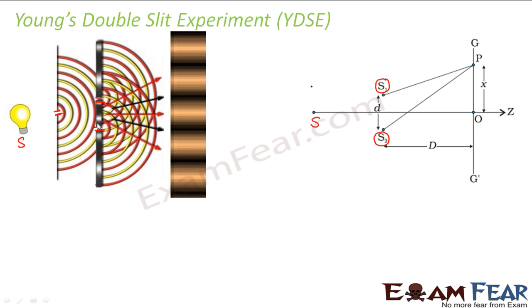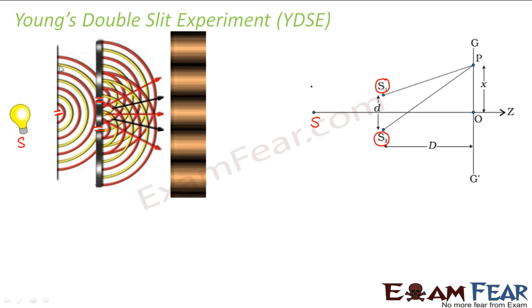Right? Now on the screen, he observed alternate dark and light bands. How did this happen? Let us look at it. Now when this ordinary source of light was made to pass through the small slit, these kind of wave fronts were formed. Why so? Because normally, if you make this light pass normally, what will happen? Light waves will come like this from an infinite source. So your wavefront will be straight.